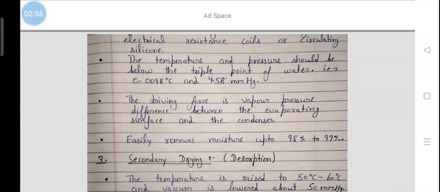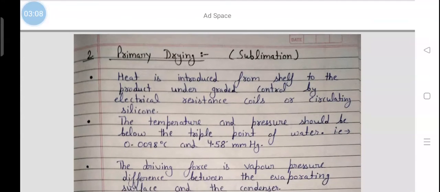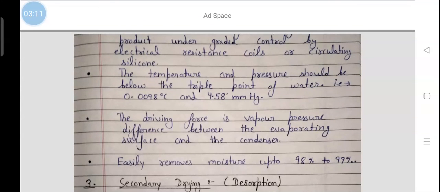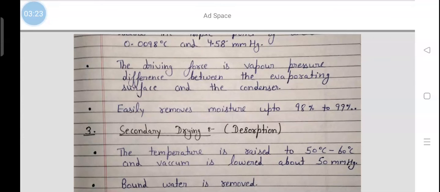Next stage is the primary drying stage. It is also called sublimation. Heat is introduced from the shelf to the product under graded control by electrical resistance coils or circulating silicone. The temperature and pressure should be below the triple point of water, that is 0.0098 degrees Celsius and 4.58 mm Hg. The driving force is vapor pressure difference between the evaporating surface and the condenser. It easily removes moisture up to 98 to 99%.